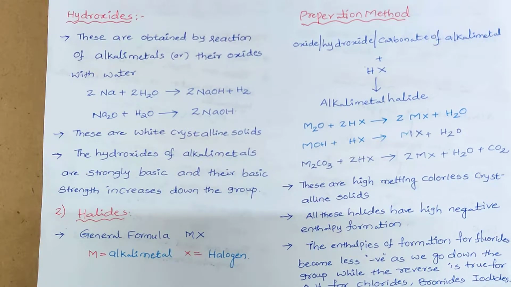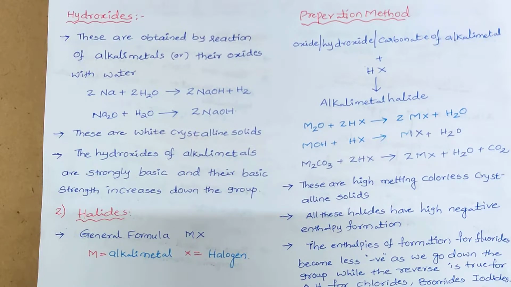But when we observe the case of chlorides, bromides or iodides, the amount of energy liberated decreases. That means, let us take chlorides: lithium chloride to sodium chloride, sodium chloride to potassium chloride, potassium chloride to rubidium chloride, rubidium to cesium chloride.